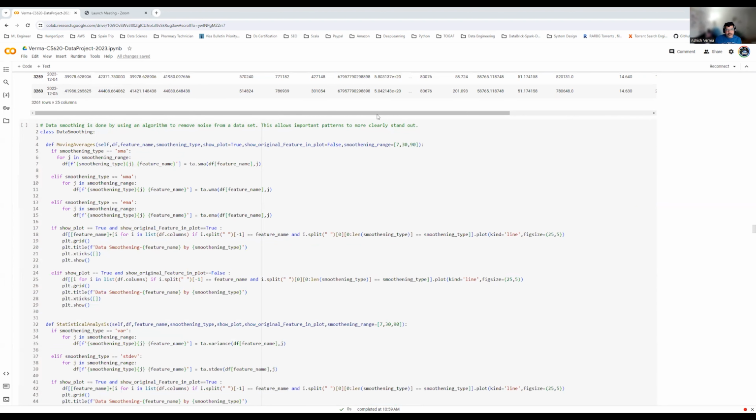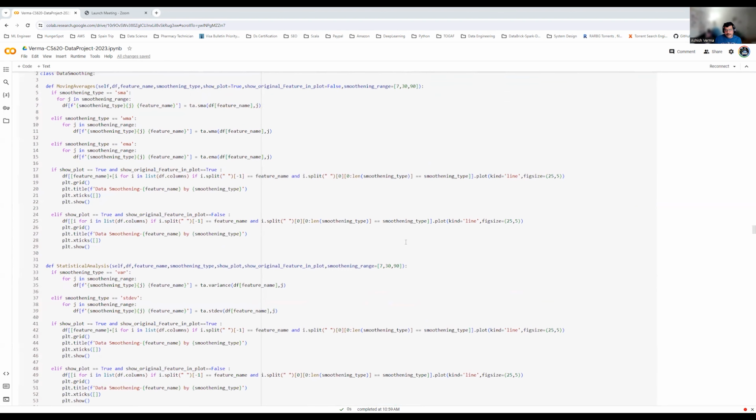Under that class, I have written all the basic functions. So we have the variance, the standard deviation, the relative strength index, the rate of change, the double exponential moving average, triple exponential moving average, and the moving average convergence divergence indicator. That will help us understand which features to include in our model and which not to include.